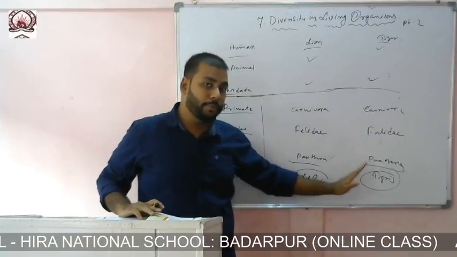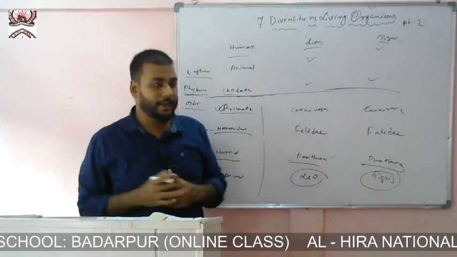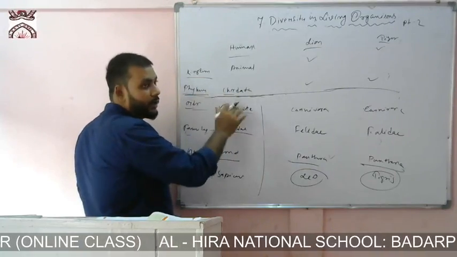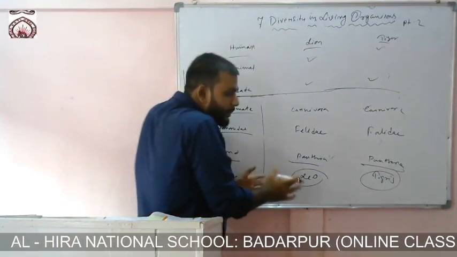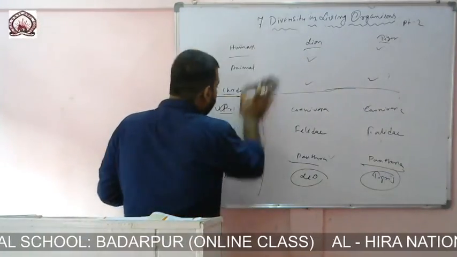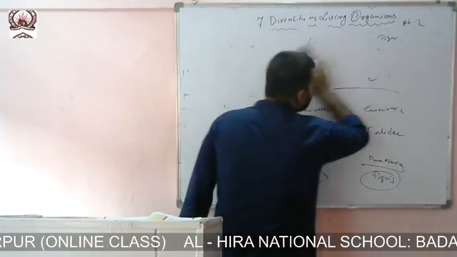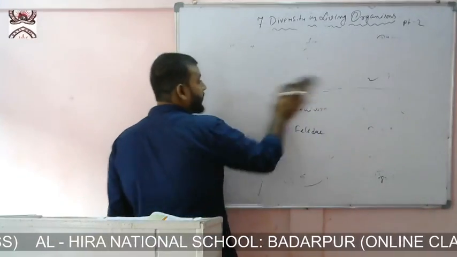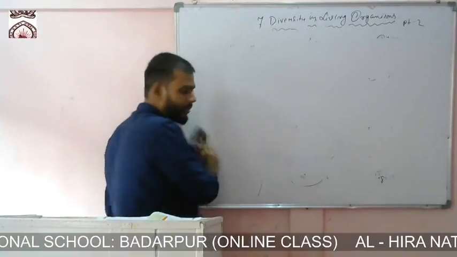Had they been able to reproduce or breed among themselves, then this would have been another matter. But human was together with them only up to phylum level. As we progress downward we become more specific and more individual. So this is the basis of hierarchy. Did you understand? I hope you have understood. If you do not understand anything, you can call me at the specified time mentioned, I think during the evening hours.